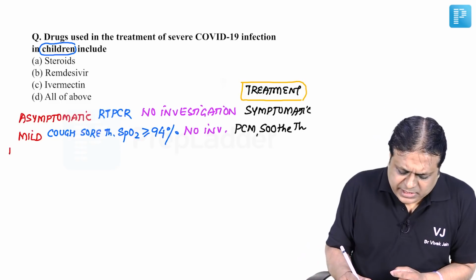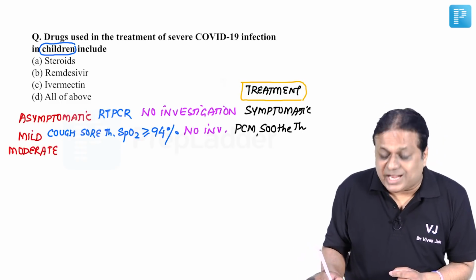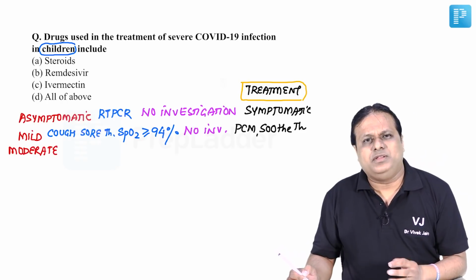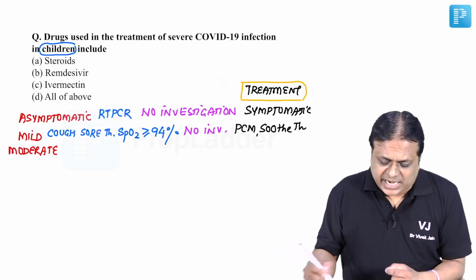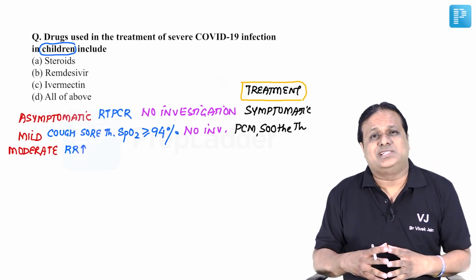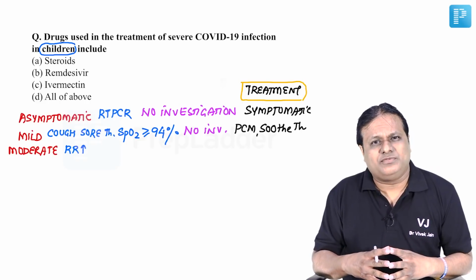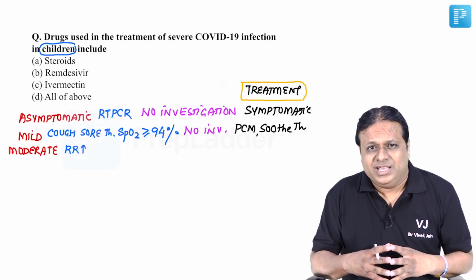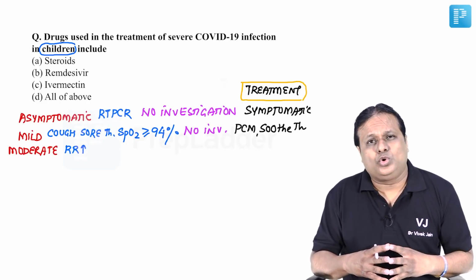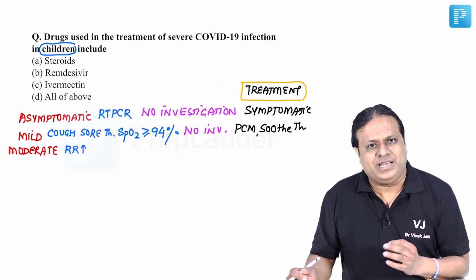A case will be classified as moderate COVID in a child according to Ministry of Health and Family Welfare guidelines if the child is having respiratory rate elevation suggestive of pneumonia features. Cutoffs we know: more than 60, more than 50, more than 40, more than 30. In age below 2 months, 2 to 12 months, 1 to 5 years, more than 5 years, these respiratory rate per minute elevations.